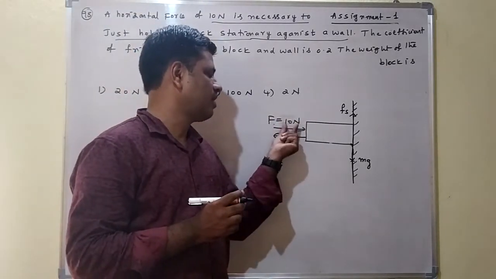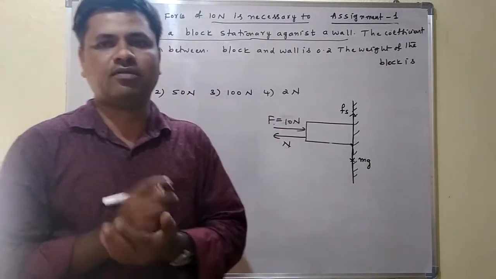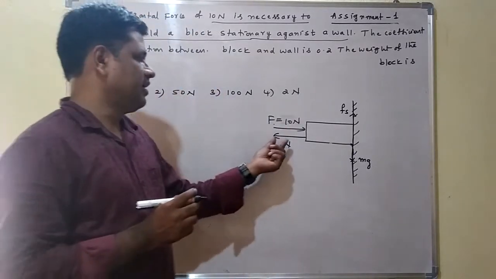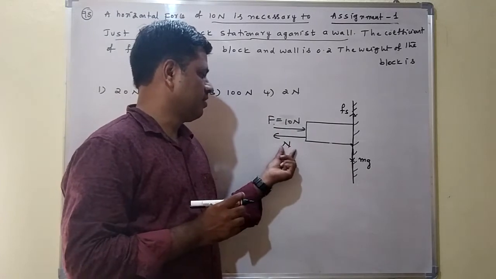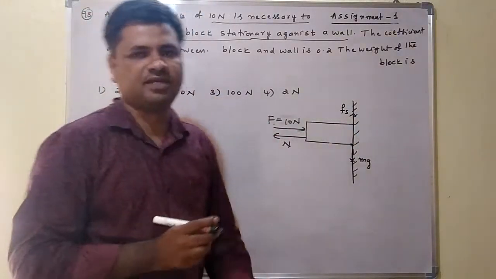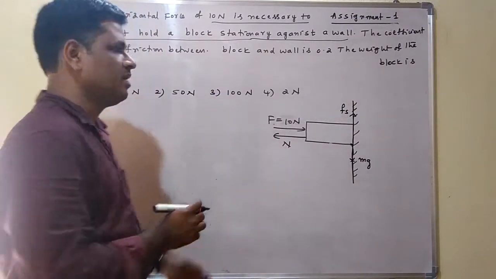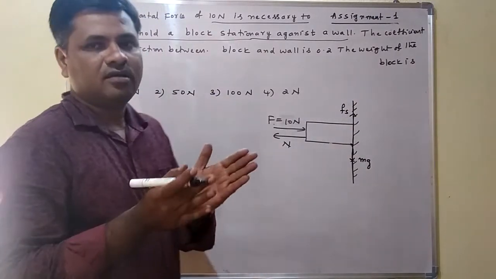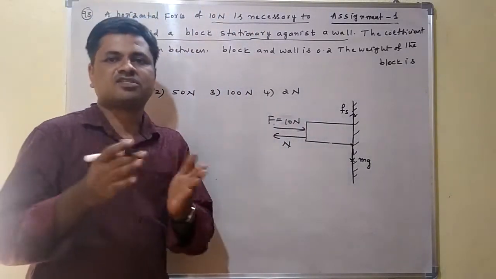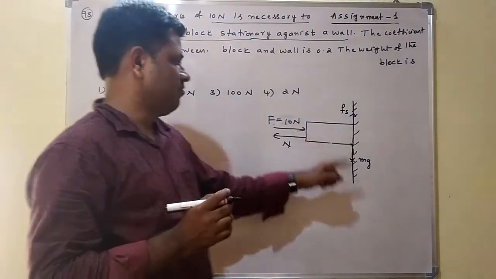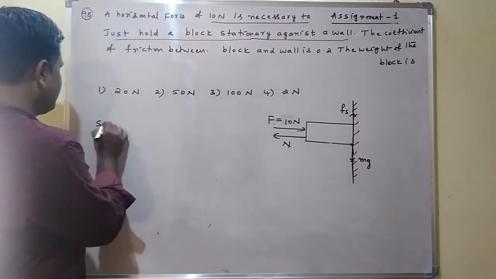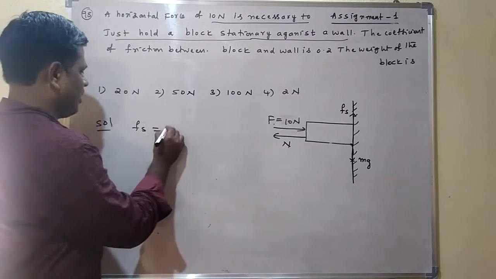Stationary means the magnitudes of the applied force and the normal reaction are the same, but they are acting in opposite directions. The 10 Newton force and the normal reaction act in opposite directions. But the frictional force is balanced by the weight. Fs is equal to mg, because then only the block will be stationary on the wall. From this we write Fs is equal to mg.